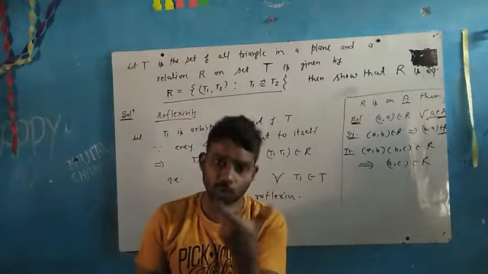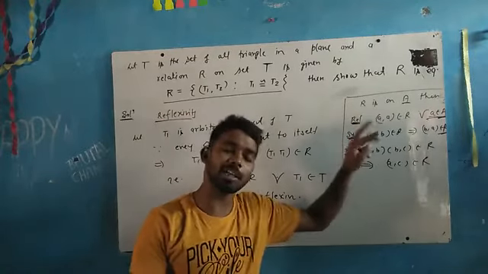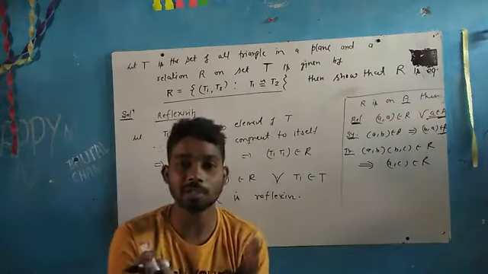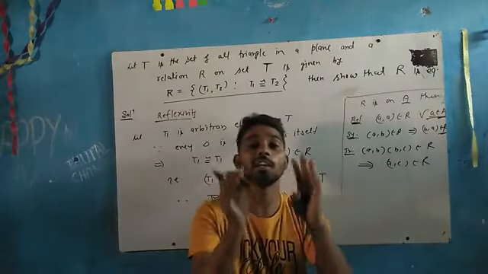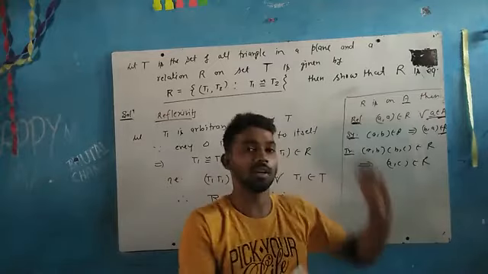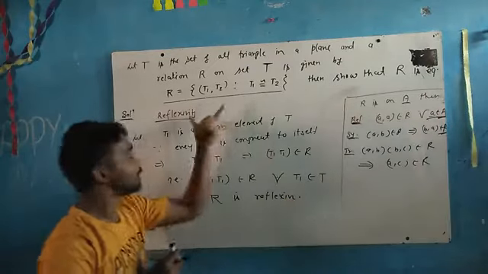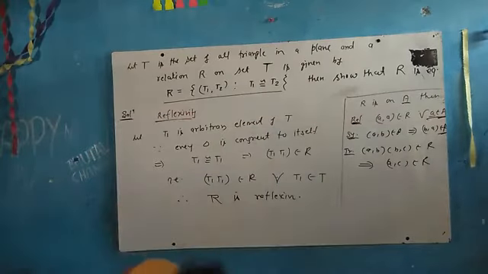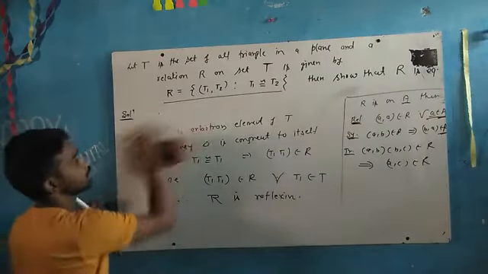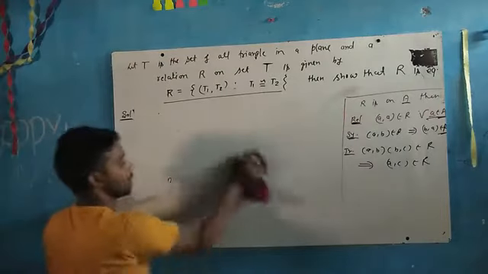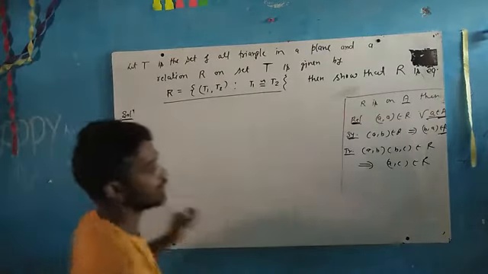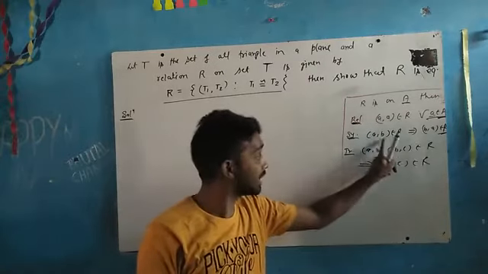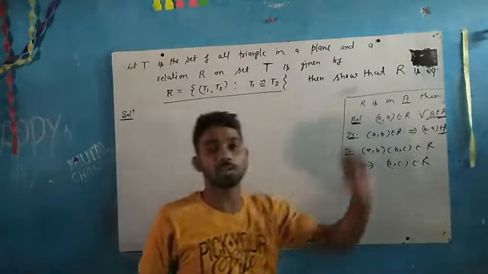We will take any two elements, A comma B, and somehow show that on interchanging the places of the coordinates, if A comma B is given, then B comma A should also be present in R. Clear? So reflexivity is clear. Now we proceed to the symmetricity. Second is the symmetricity. A comma B we will consider, and somehow we will show that B comma A is also present in R. Clear?